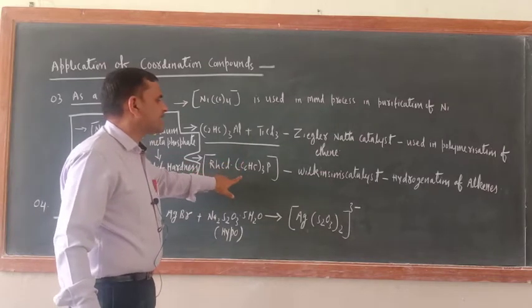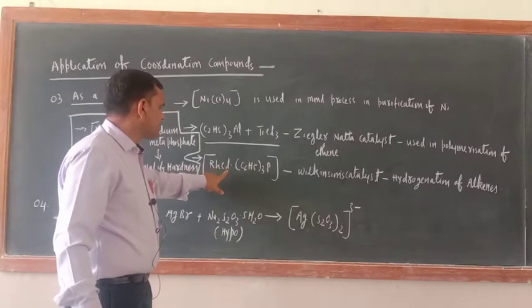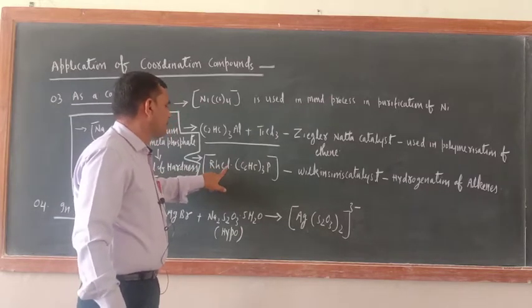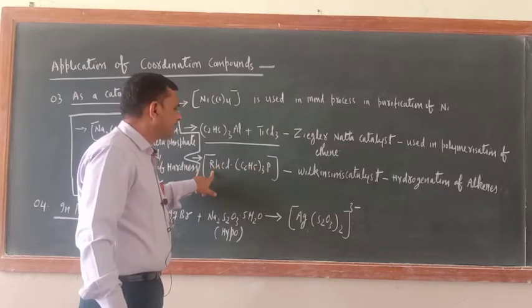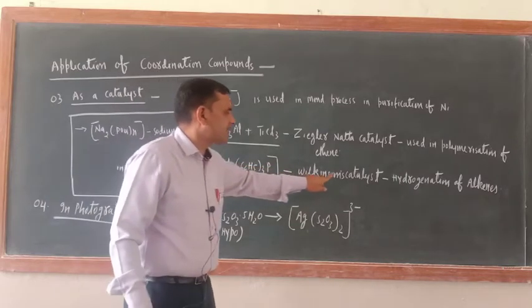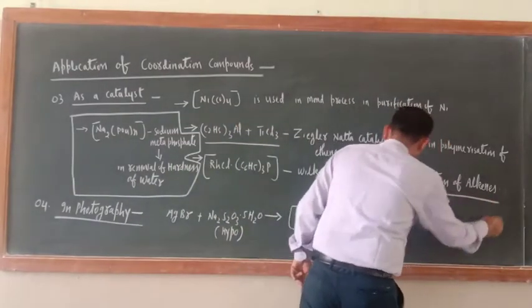Next one is Wilkinson catalyst. What is the Wilkinson catalyst? This is monochlorotris(triphenylphosphine)rhodium(I). This is Wilkinson catalyst. It is used in hydrogenation of alkenes.